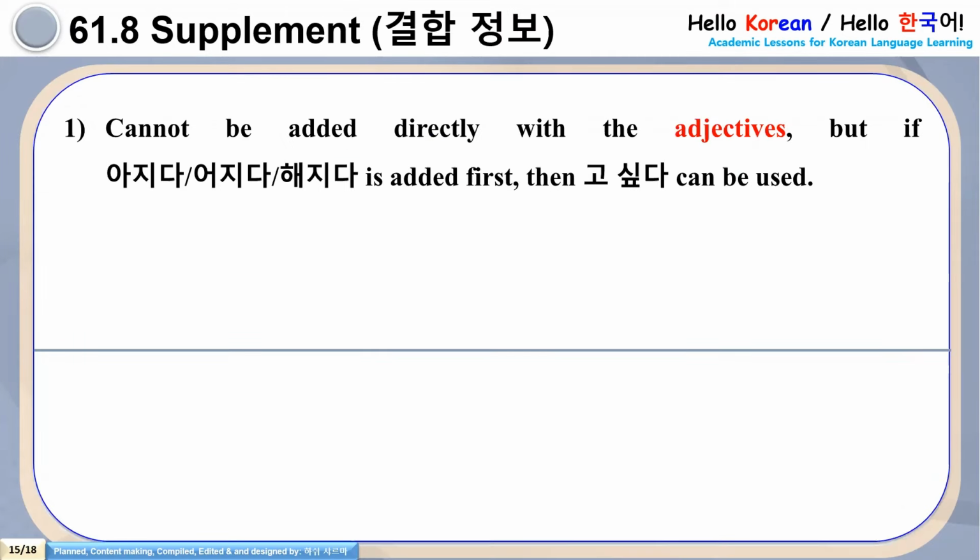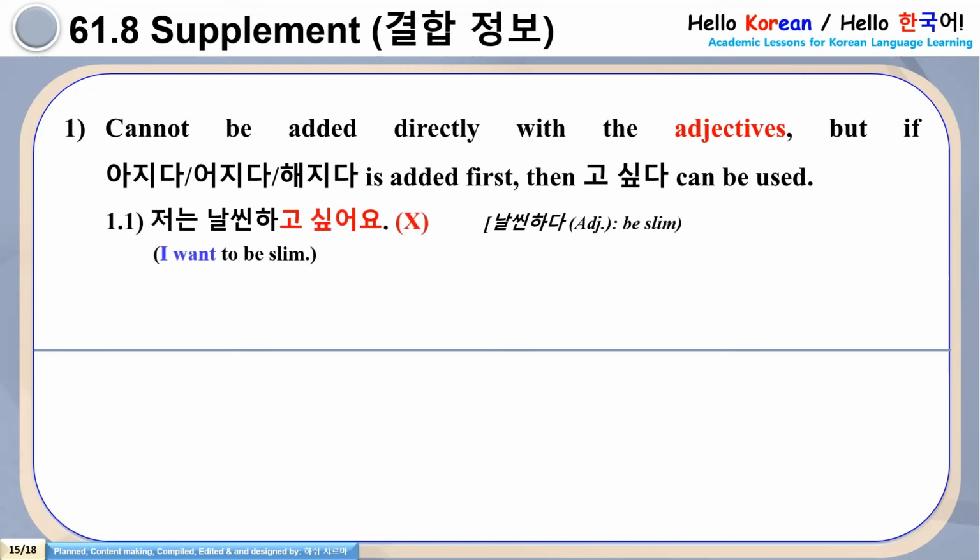See first, go shipta cannot be added directly with the adjectives as we have seen earlier also. But if ajida, ojida or hai jida is added first, then go shipta can be used. See the example here. 1.1. 저는 날씬하고 싶어요. This sentence is totally wrong.